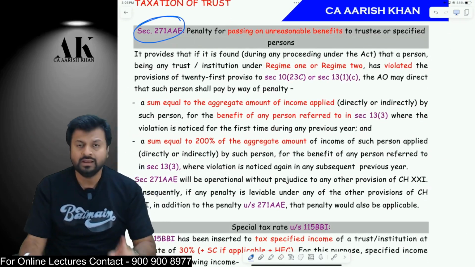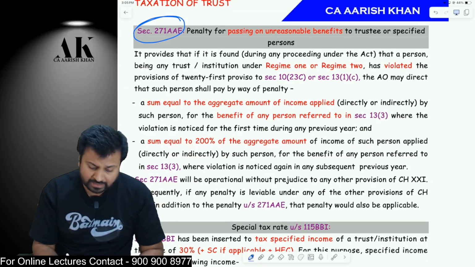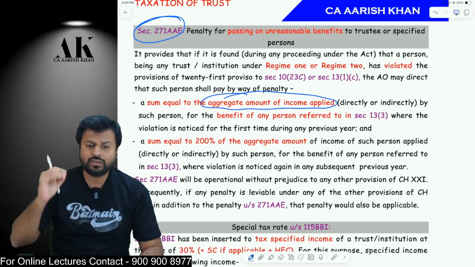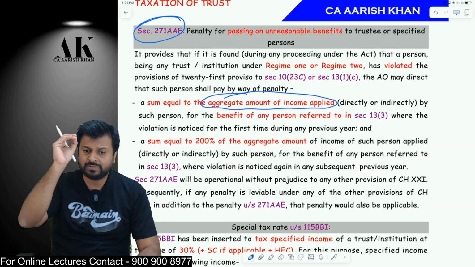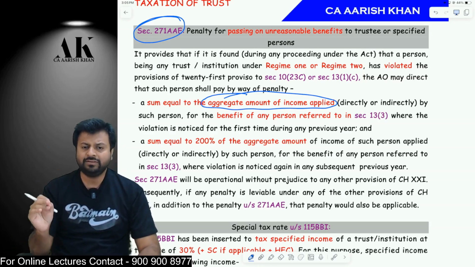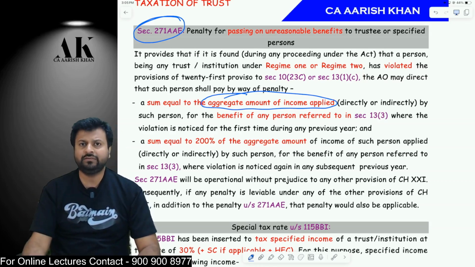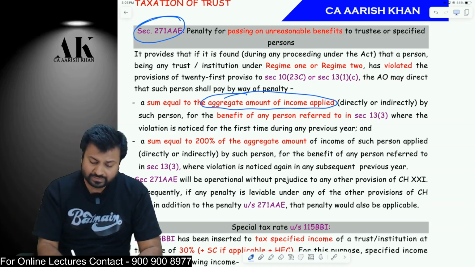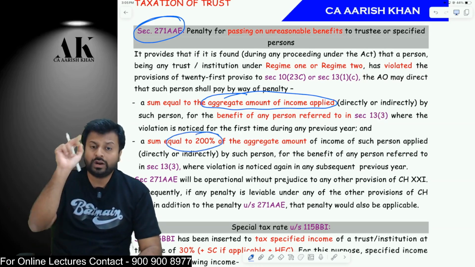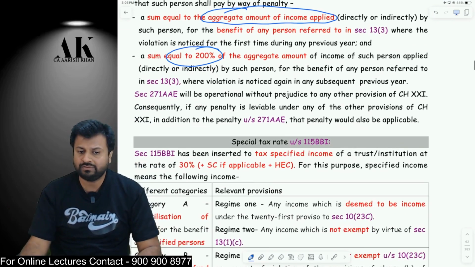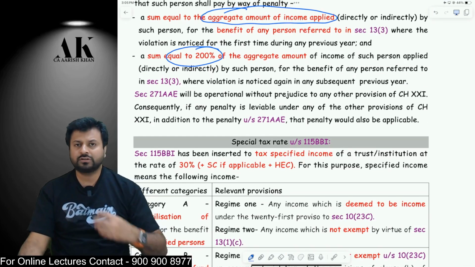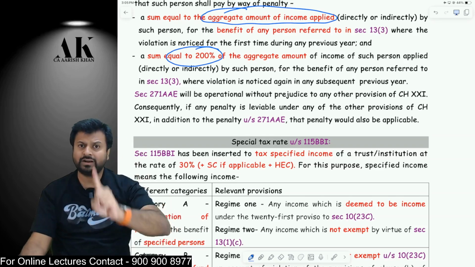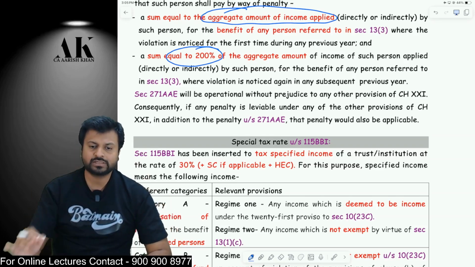How much penalty? If the benefit is provided for the first time, then the penalty is equivalent to the amount applied. So whatever benefit I am giving, if I am giving it to the specified person for the first time in the life of the trust, then the amount of benefit given will be the penalty imposed on the trust. What about the subsequent time? If I give the benefit again, then 200% of the amount I am giving will be imposed as penalty. Suppose the first time I give a benefit of 1 lakh, then the penalty is 1 lakh. Next time I give a benefit of 1 lakh, the penalty is 2 lakh rupees. I hope it is clear to all of you.